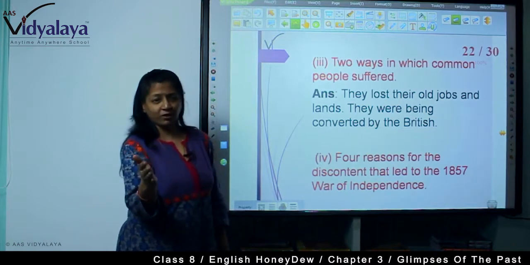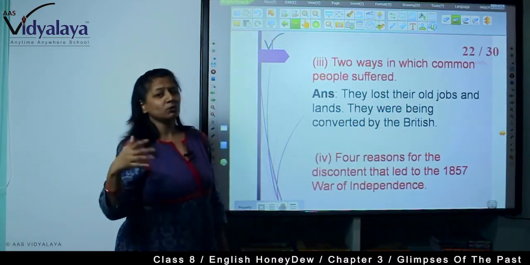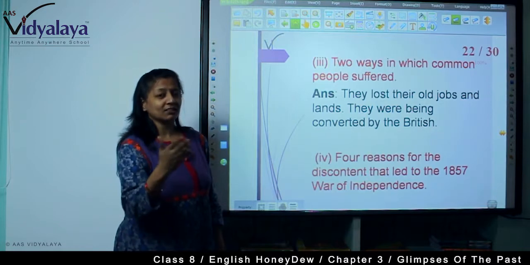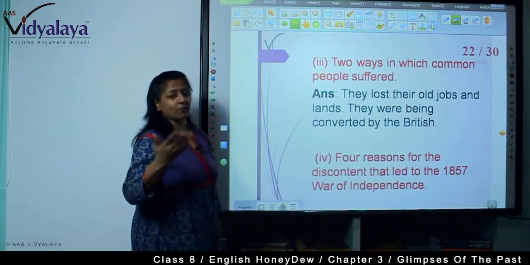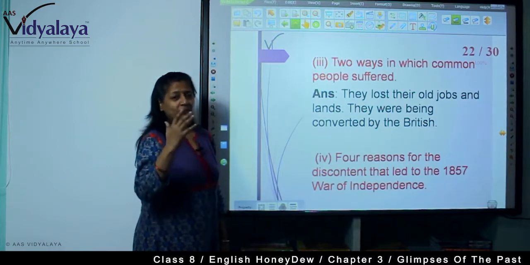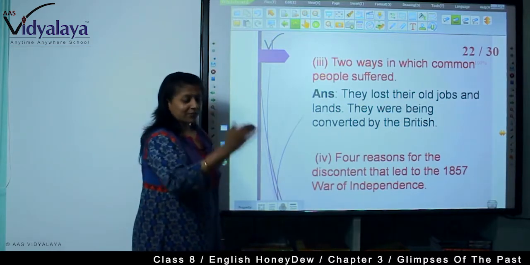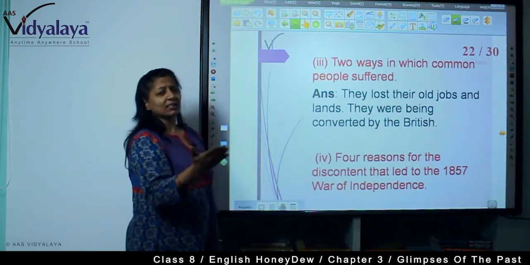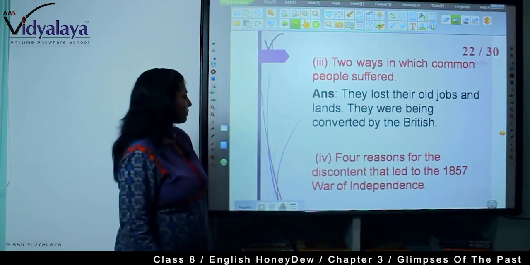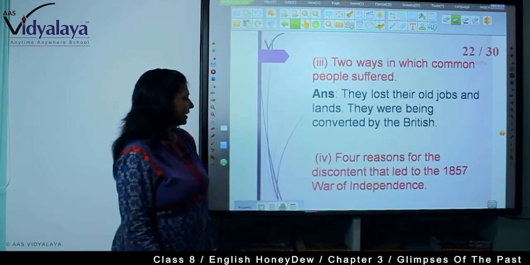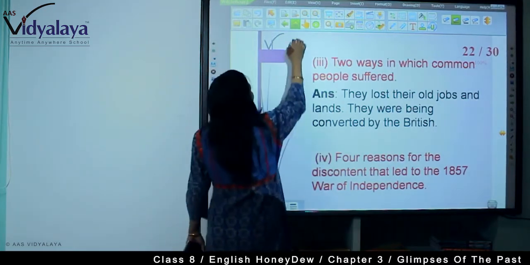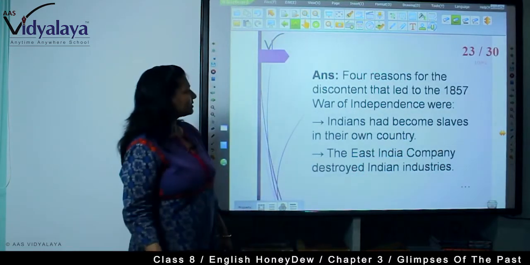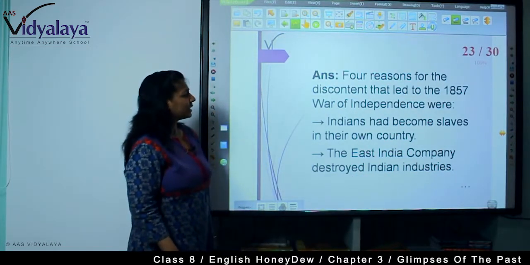Landlords were therefore very angry, and the people were losing their old jobs because the industries were facing loss. So they didn't have money to hire people or to give salaries. So people were losing jobs. Four reasons for the discontent that led to the 1857 War of Independence were: